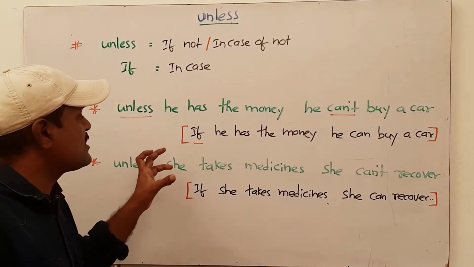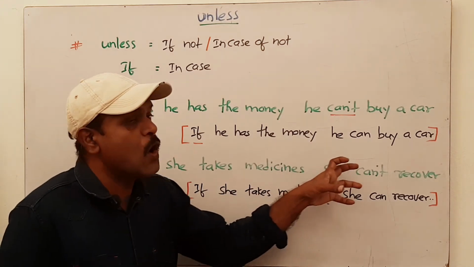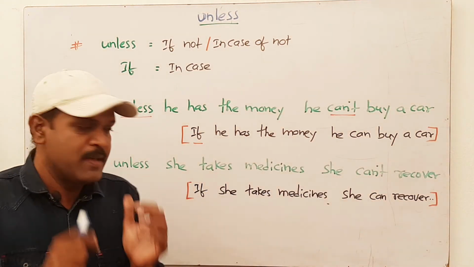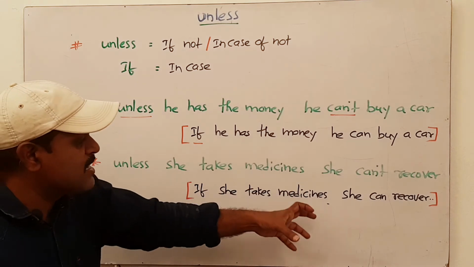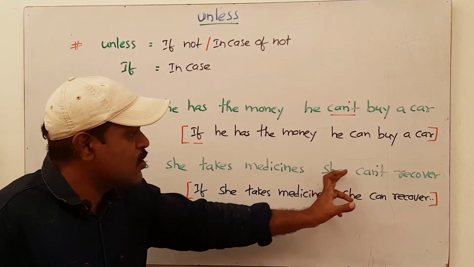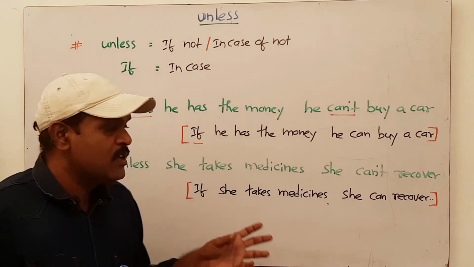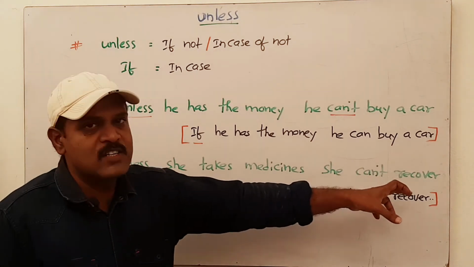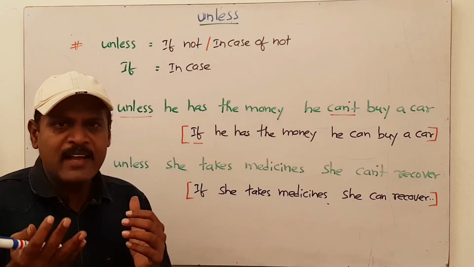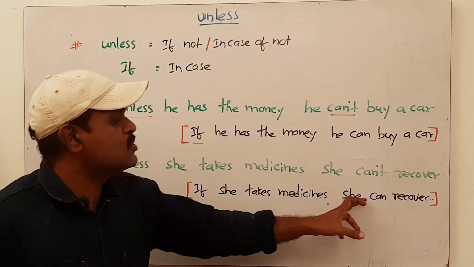Next one, unless she takes the medicines, she can't recover. It means if she takes medicines, she can recover. She can't recover and she can recover. So if you use unless, we use a negative. On the other hand, if you use if, there is no negative.